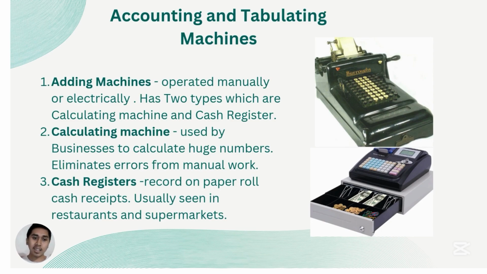Next is cash registers. So as you can see on restaurants and other shops, these are being used in order to record sales, and it also prints records on a paper roll, which we call cash receipts. And these are usually seen in restaurants and supermarkets.